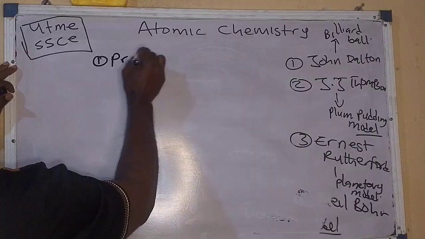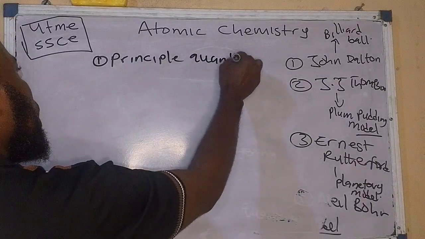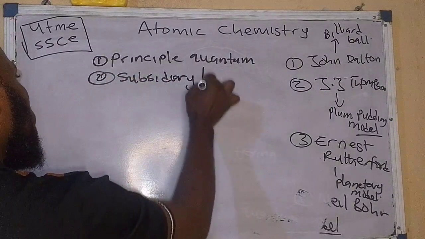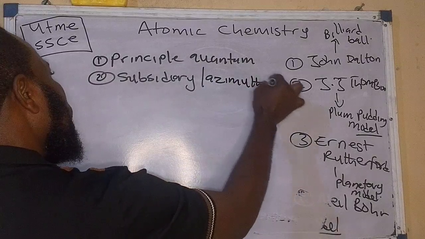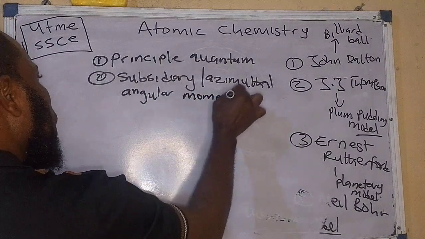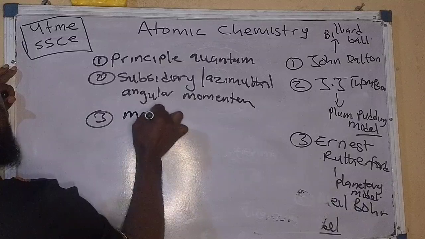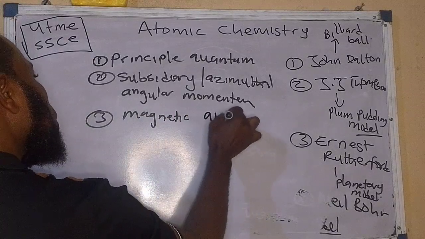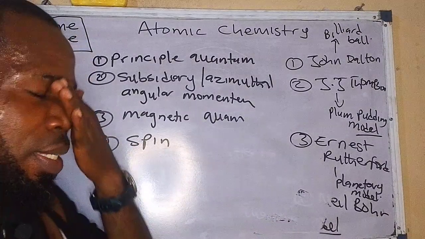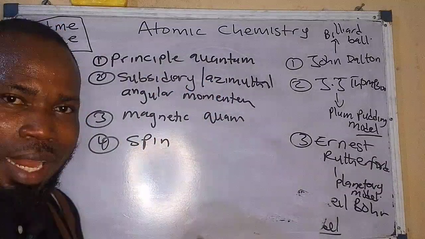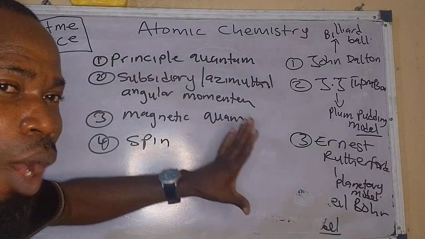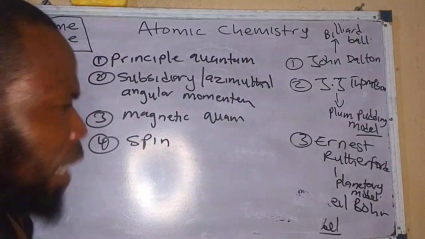We have the principal quantum number. Number 2, we have the subsidiary quantum number, also known as the azimuthal quantum number or angular momentum. Number 3, the magnetic quantum number. Then number 4, the spin. These are the 4 quantum numbers that determine the electronic configuration of an element or atom. In layman's language, these numbers will help us to know how to arrange electrons in an atom. I'm going to go through them now.